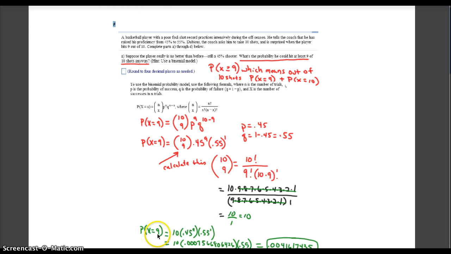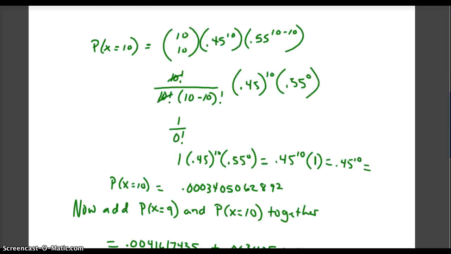And so then if I sub that 10 back up to here into this part of the formula, I have 10 times 0.45 raised to the 9th power times 0.55 raised to the 1st power, and that gives me an answer of 0.004161745. And so the next thing I have to do is the same formula, but this time for when x is equal to 10.